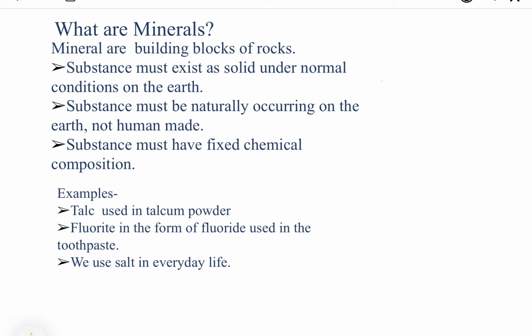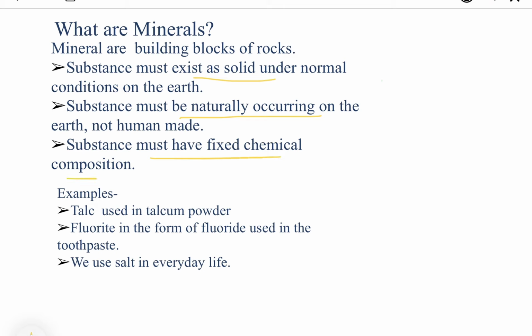That means they have certain physical properties, like the substance must exist as a solid under normal conditions of the earth. So this is a property of minerals: it must be solid. Then it must be a naturally occurring substance, meaning it is not human-created, and it must have a fixed chemical composition.